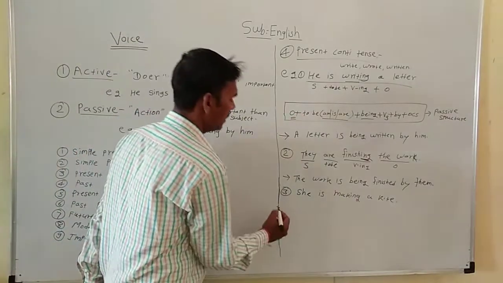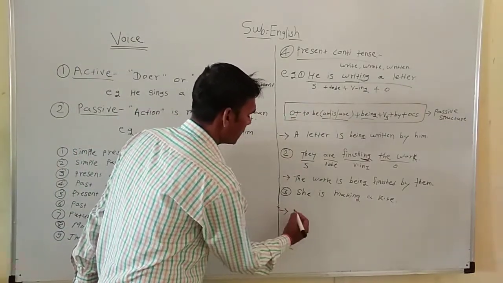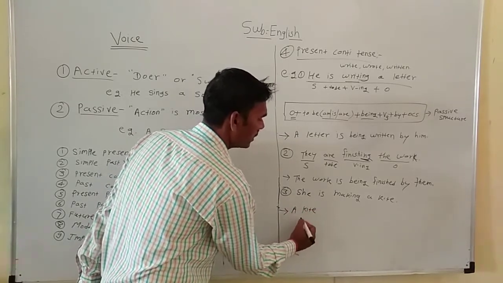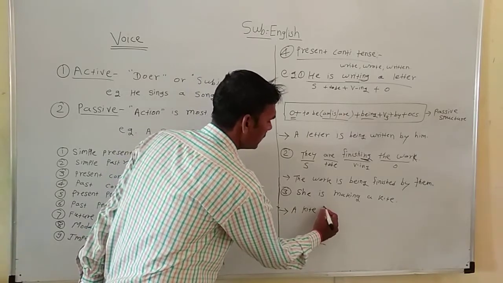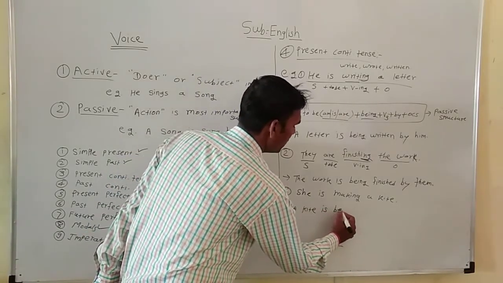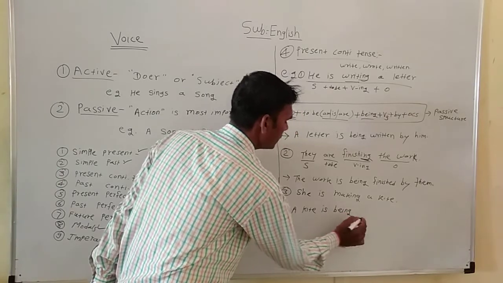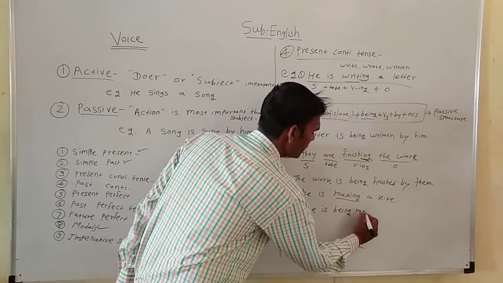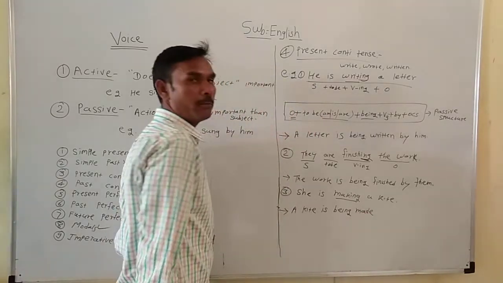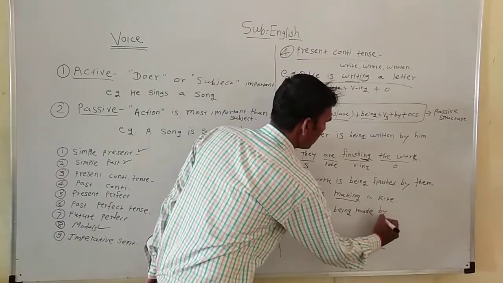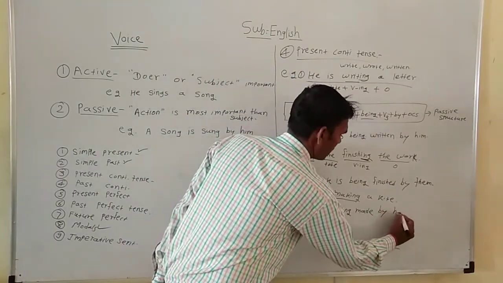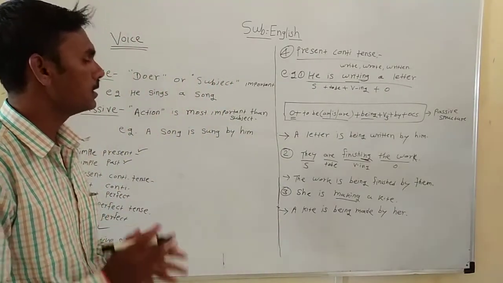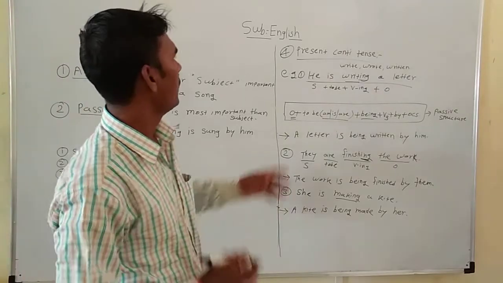Let's take the object first, according to the given structure. A kite is the object in the given sentence. According to the object we use the to be, is, then we use being and eliminate ing. Then we use V3 of the given verb, making: made is the V3 of make, by, and then the objective case of she, her. A kite is being made by her is the correct passive voice of the given sentence.